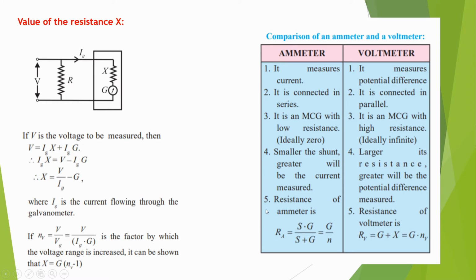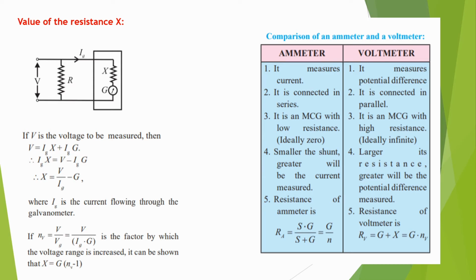Okay, so what is the fifth point? What is the formula for the resistance of an ammeter? SG upon S plus G equals G by n. And what is the formula for the resistance of a voltmeter? That is G plus X, which is equal to G into nV. Okay, so these are the comparisons for ammeter as well as voltmeter. So that is the total explanation for the galvanometer.